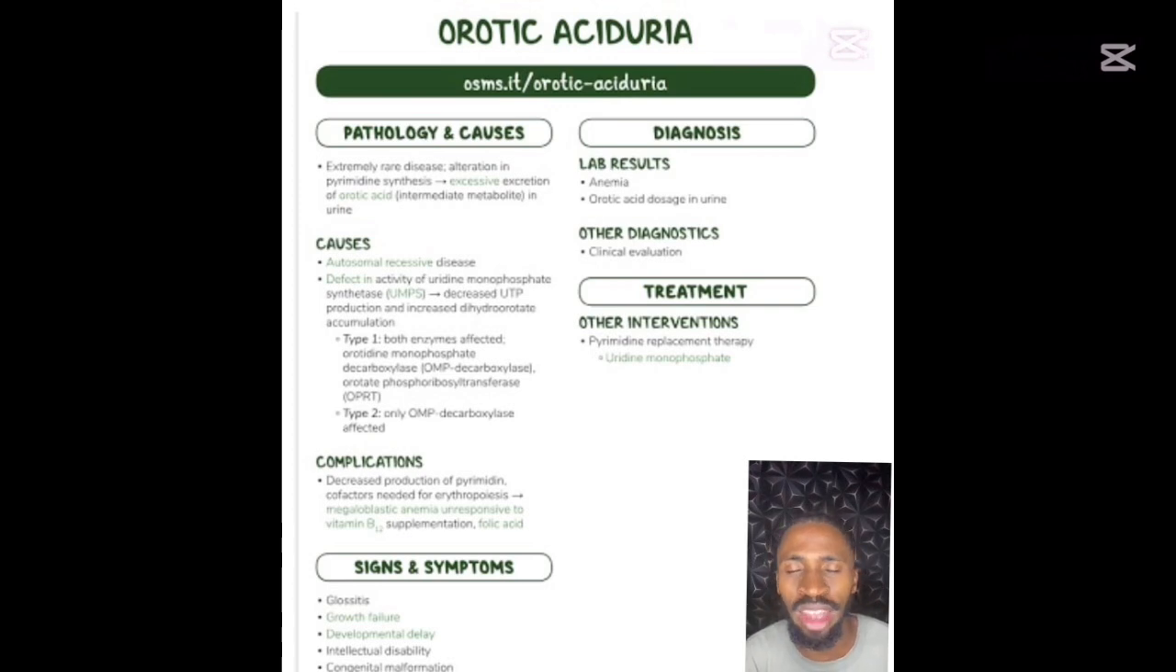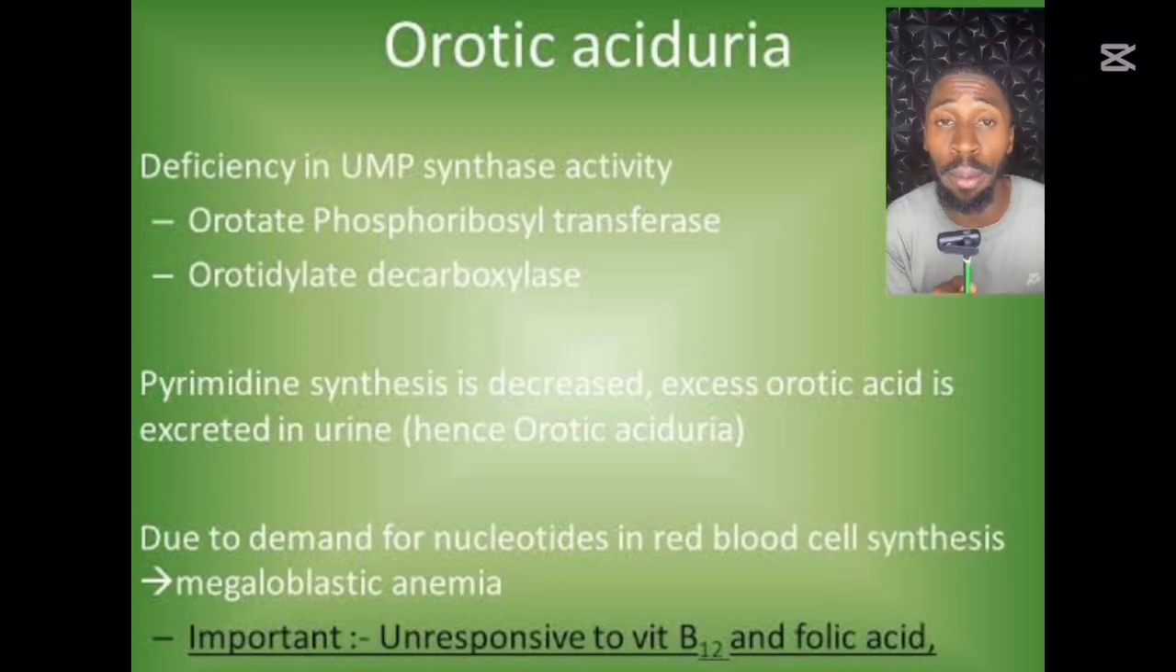Now, orotic aciduria is due to the deficiency of UMP synthase. UMP synthase is a bifunctional multi-enzyme which contains two enzymes. The first enzyme is orotate phosphoribosyltransferase, and the second is OMP, which is orotidine monophosphate, decarboxylase. When these two enzymes are deficient, they can cause orotic aciduria.